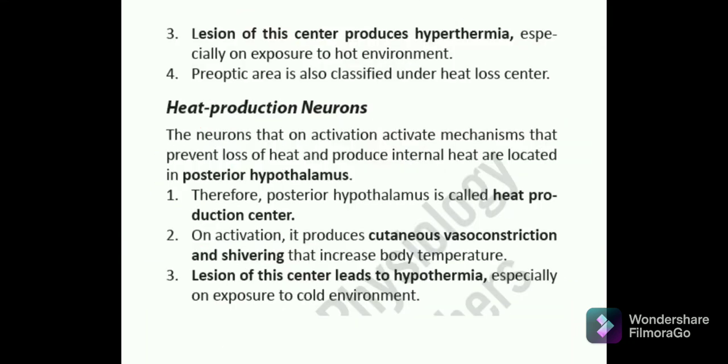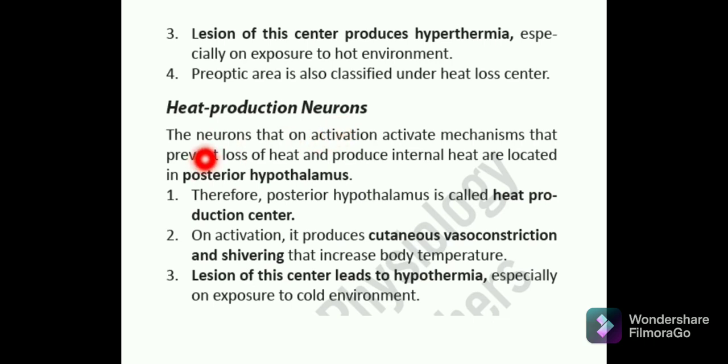Now we'll be discussing the next part. Remember that a lesion to this center will produce hyperthermia, especially on exposure to a hot environment. The pre-optic area is also classified under the heat loss center. So you just need to remember that if there is a lesion in the anterior hypothalamus, this will cause hyperthermia.